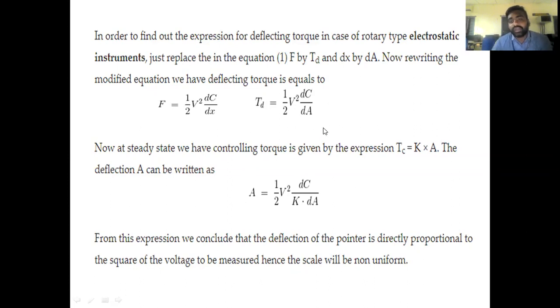Next, what do we have to find out? We have to find out the angle of deflection, the deflection quantity, that is capital A. How can we find out the deflection angle?